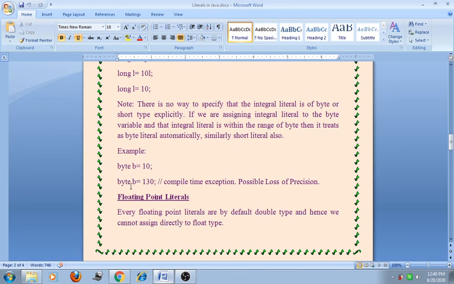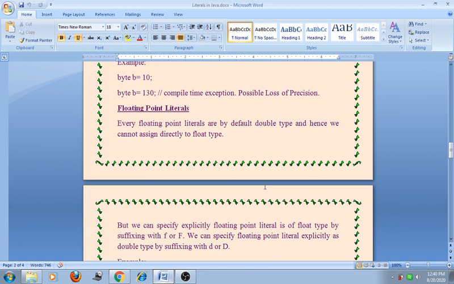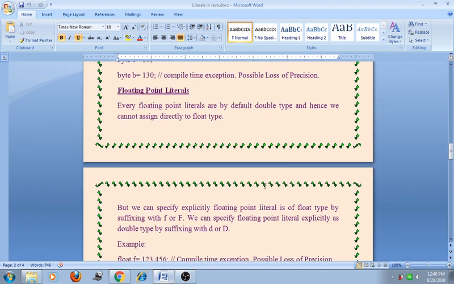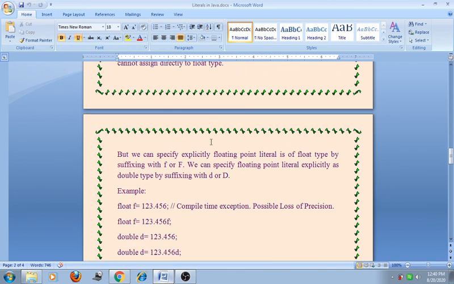Suppose I write byte b = 130, then it will give a compile time error: possible loss of precision. The second type is the floating point literal. Every floating point literal is by default double type, and hence we cannot assign it directly to the float type. But we can specify explicitly that a floating point literal is of the float type by suffixing with f or capital F.